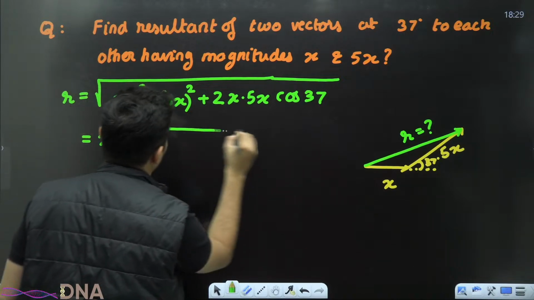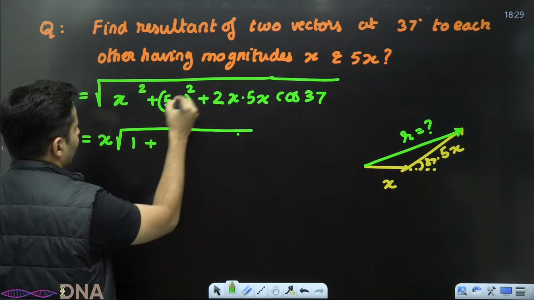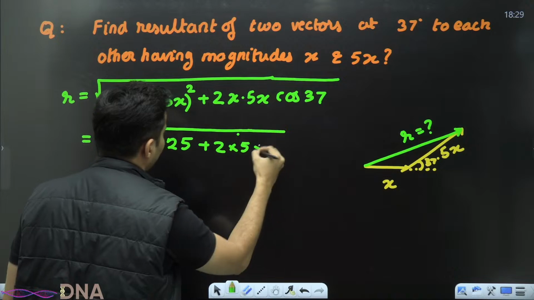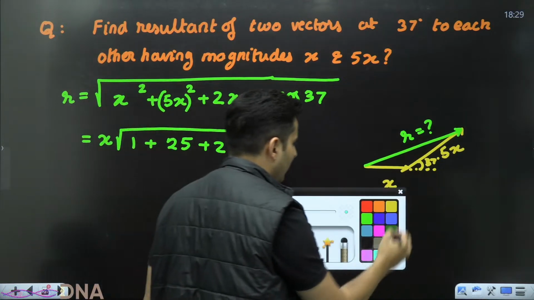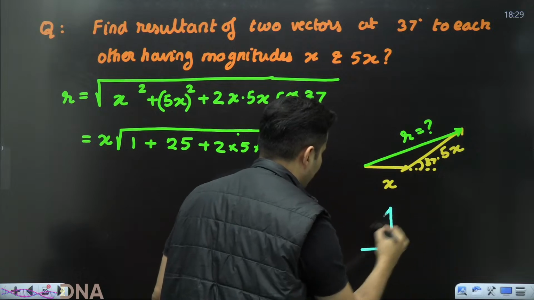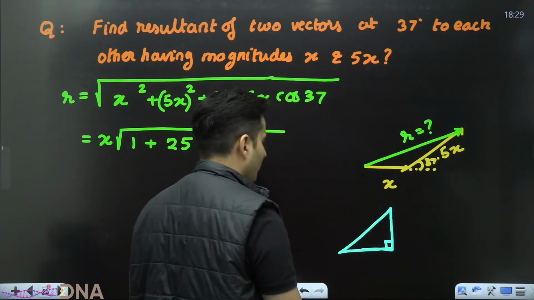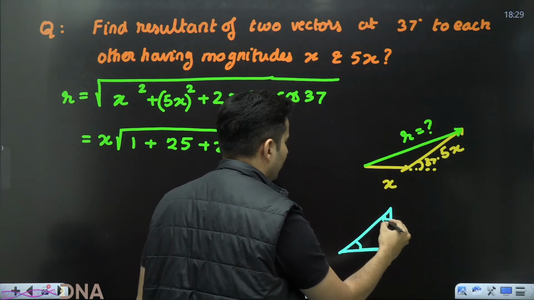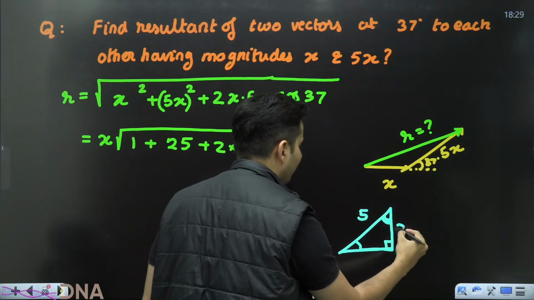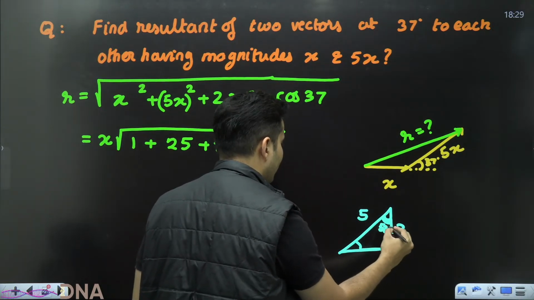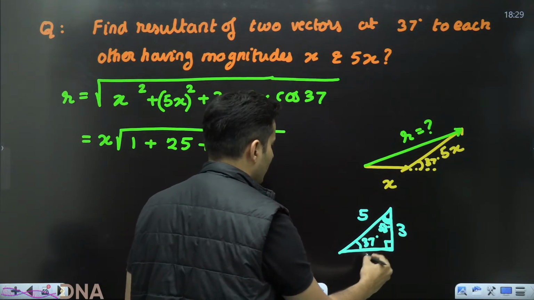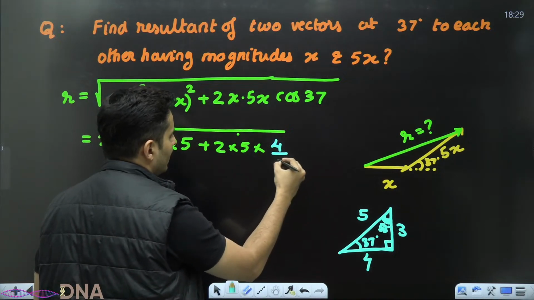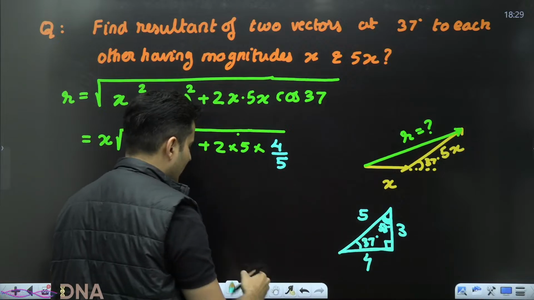What is there inside the root? 1 square, 5 square, 25 plus 2 into 5 into what is cos of 37? In case you have forgotten about it, no issues. Let me remind you of that magic triangle which I have told you about before also. So if this is 37, this is 53. So this is 53 degrees, this is 37 degrees. So now you can see cos 37 is 4 by 5, and sin 37 is 3 by 5.